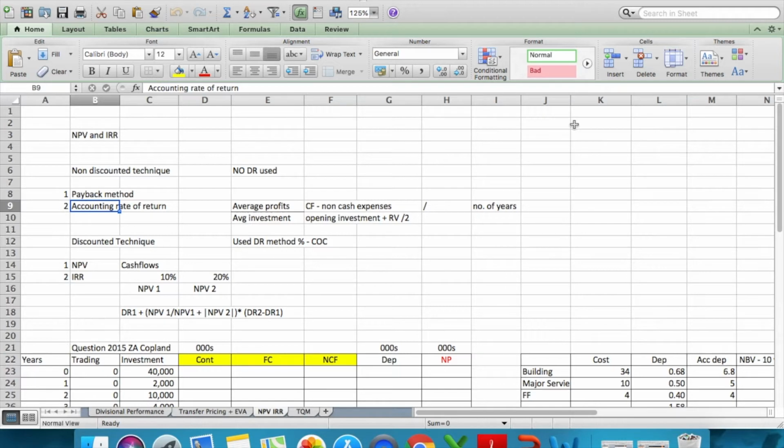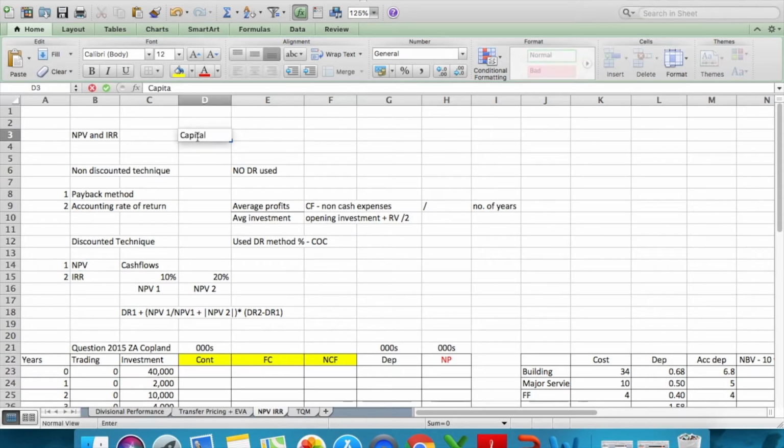Coming to the discounted technique, it uses the discount rate method, which is also known as the cost of capital. Because it's called the discounted technique, you all know that only two areas, NPV and IRR, use the discount rate as a method to judge whether the project is feasible or not. These are called the capital investment techniques.